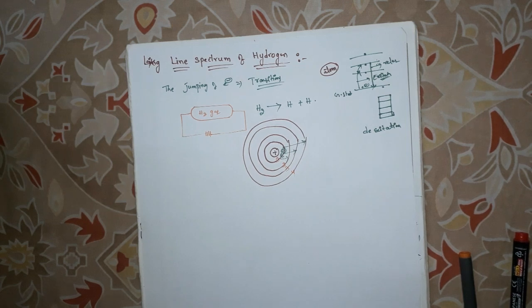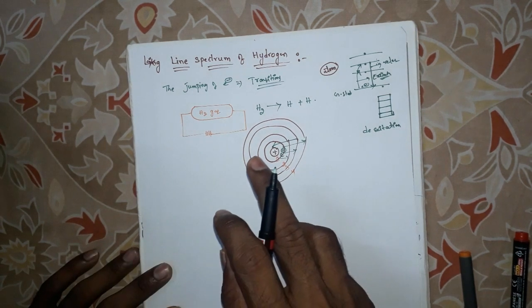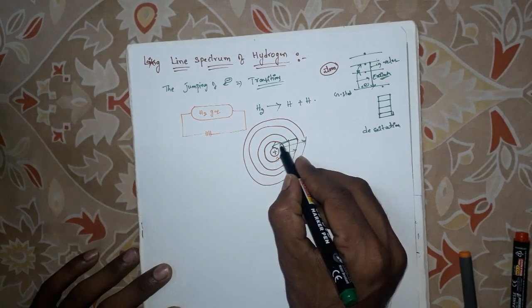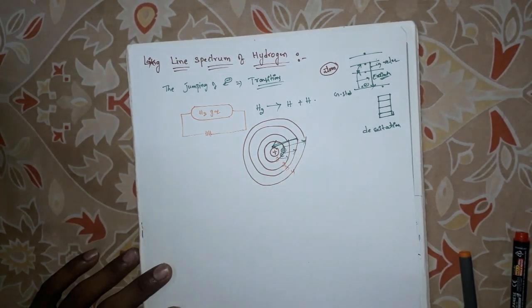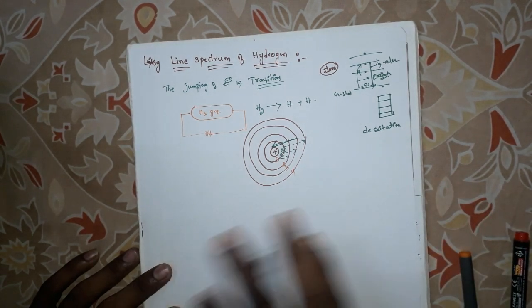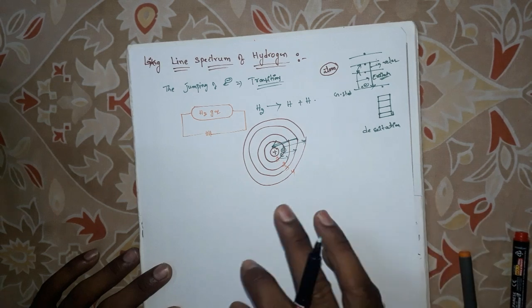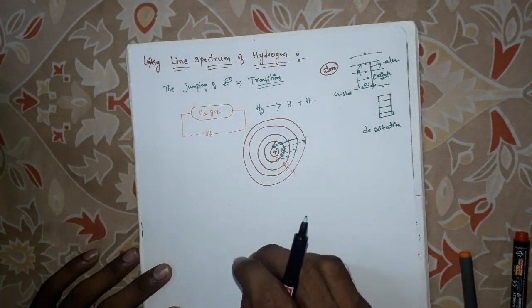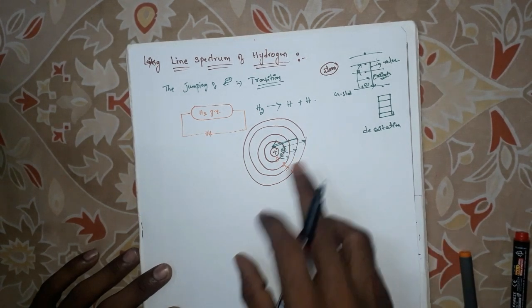Okay, so while coming back to its original position, the electron releases radiation. The electron emits radiation, so the radiation gets emitted outside.